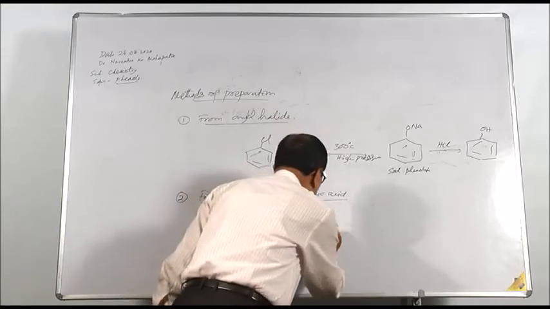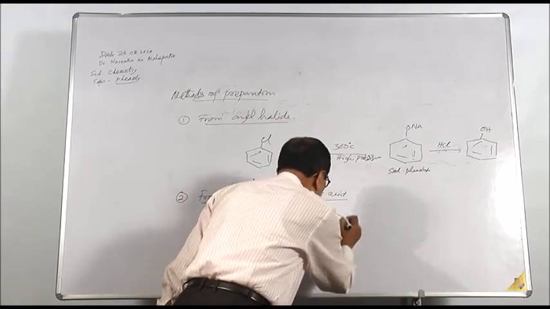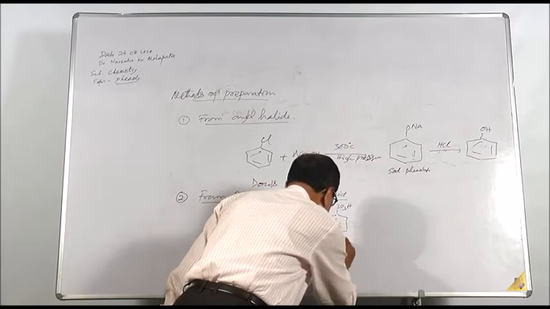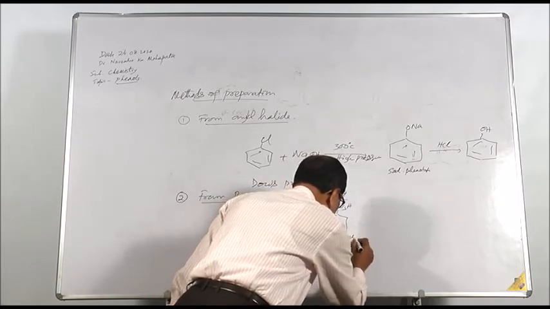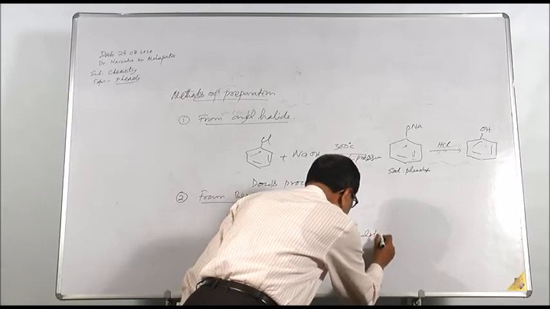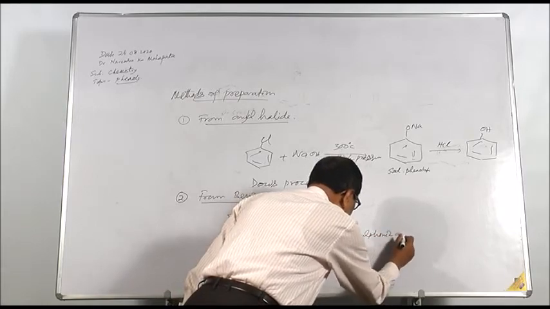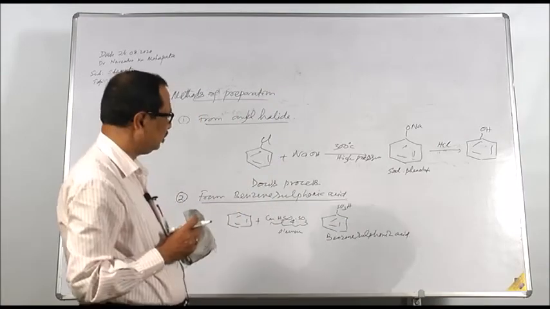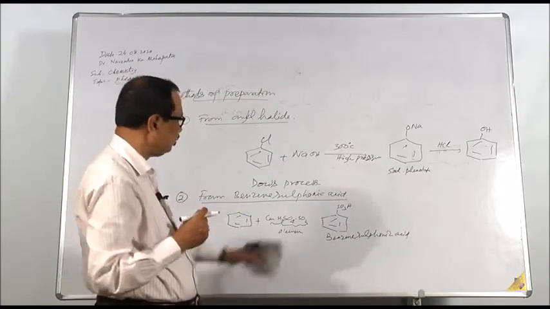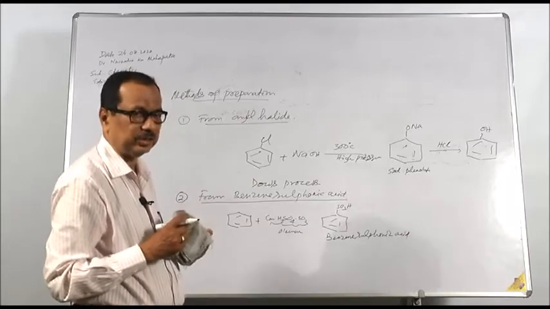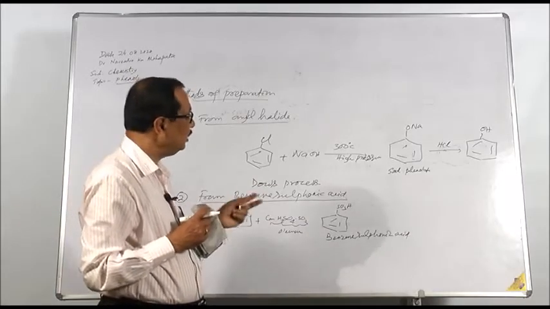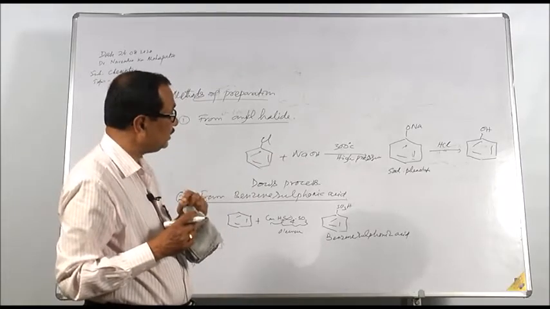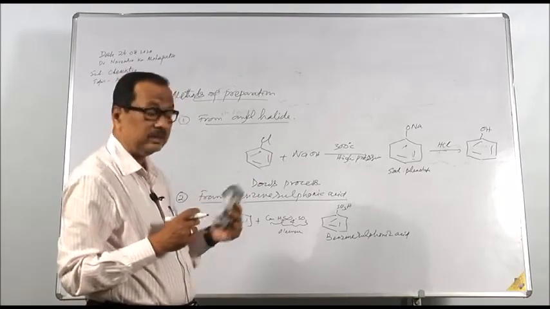If we treat benzene with oleum, we get benzene sulfonic acid, SO3H. When this benzene sulfonic acid is fused with sodium hydroxide, sodium phenolate is formed, which on acidification with dilute HCl gives phenol.